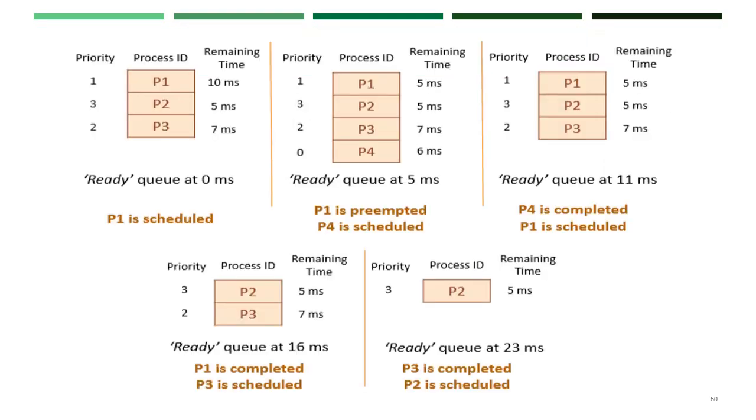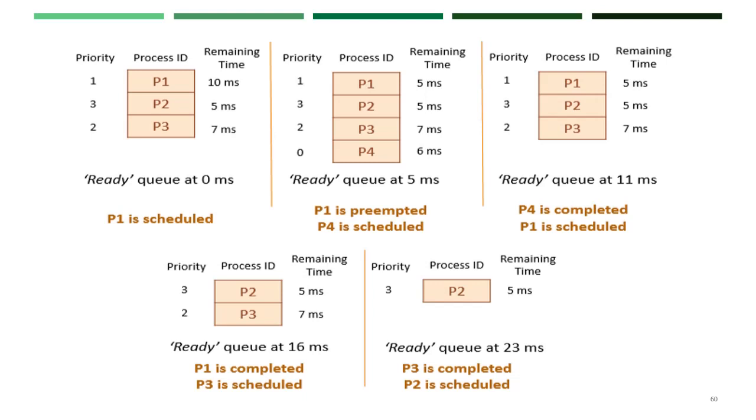We can analyze using the diagram shown here. On priority basis, P1 has the highest priority, next P3, and the third priority is given to P2. P1 has 10 milliseconds execution time, P2 has 5 and P3 has 7. So P1, P2 and P3 are in the queue. P1 has the highest priority, so that will be scheduled.